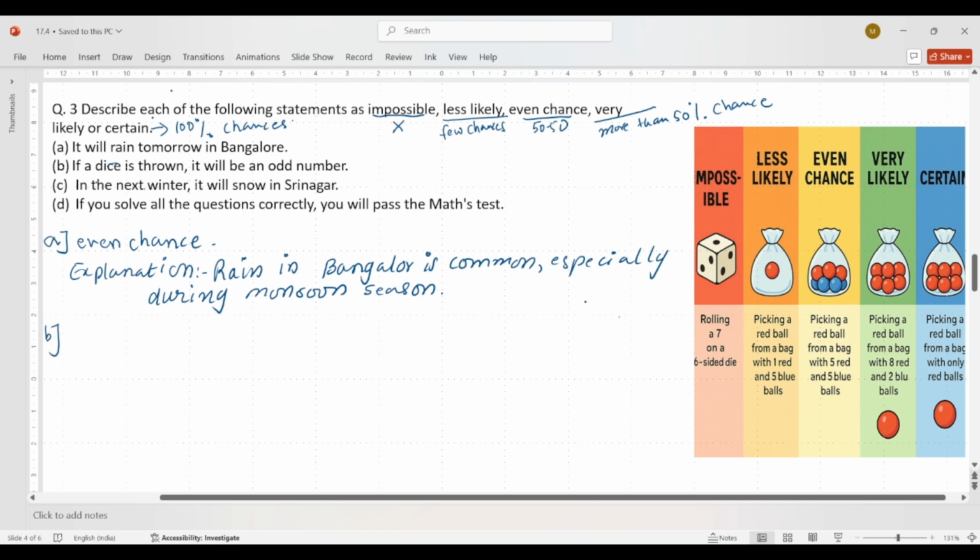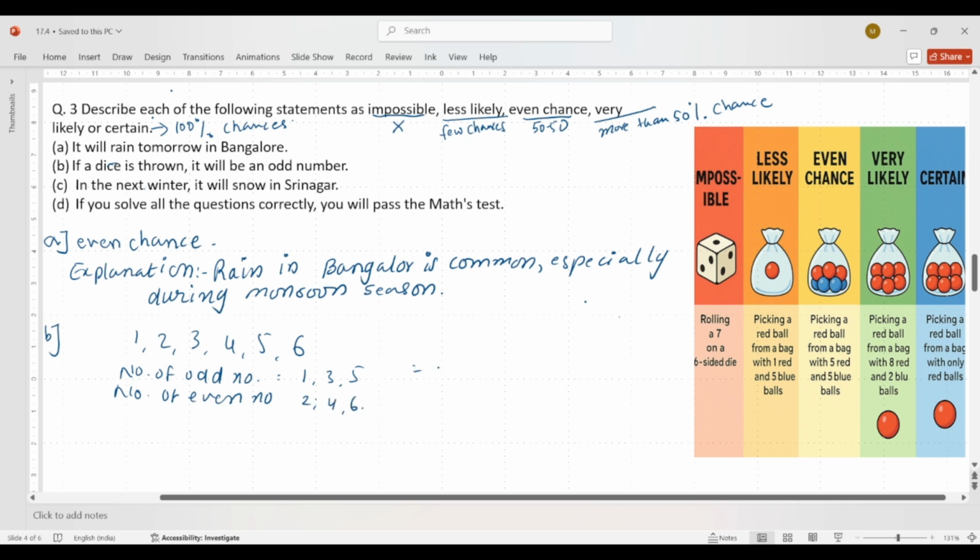So here B: if a dice is thrown, it will be an odd number. If you know, students, a dice can have up to 6 numbers: 1, 2, 3, 4, 5 and 6. Here the odd numbers are 1, 3 and 5, and the even numbers are 2, 4 and 6.